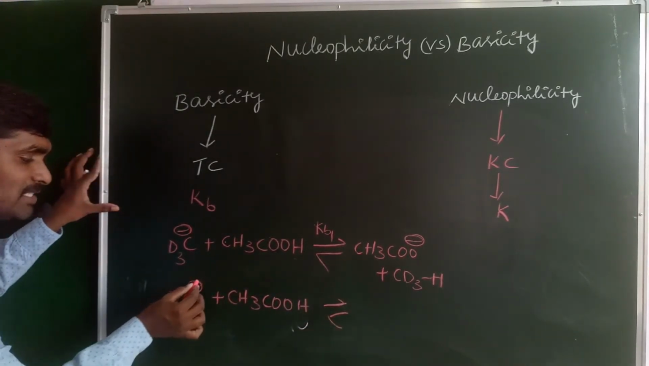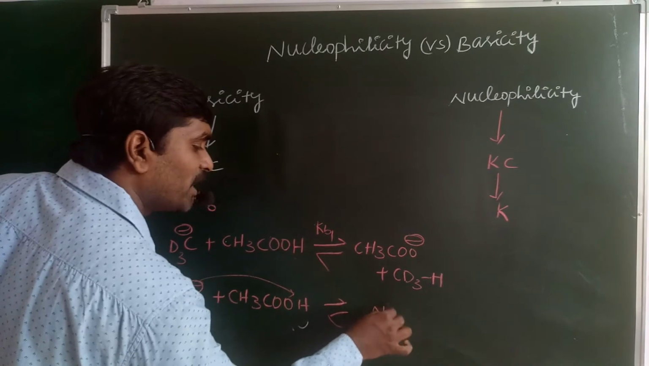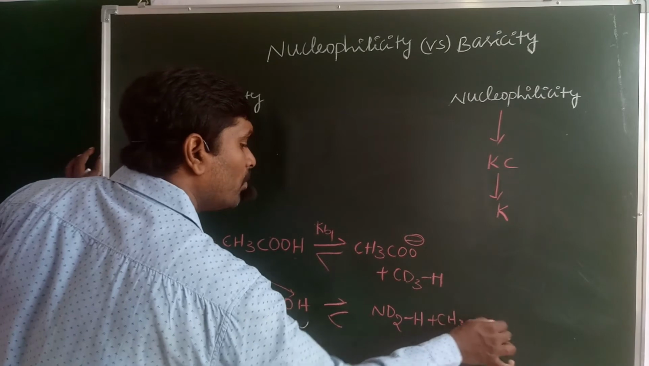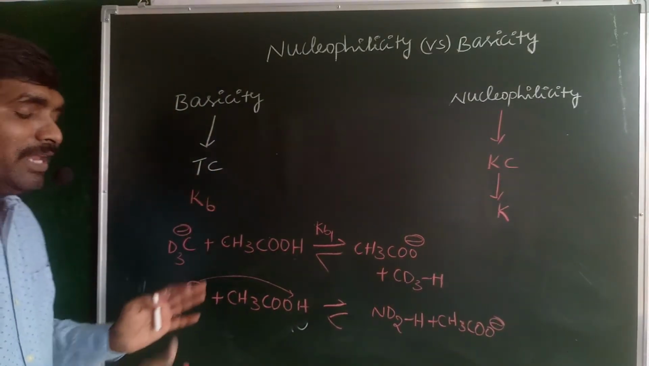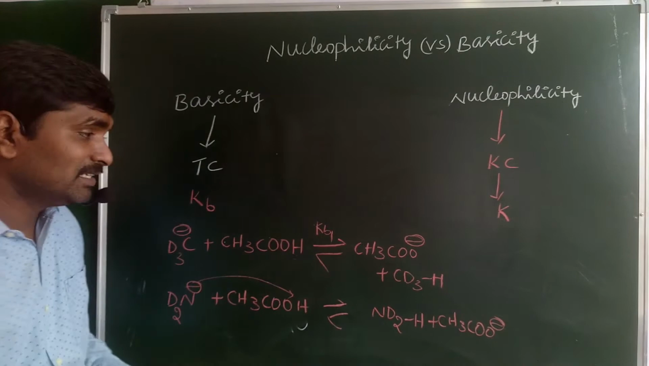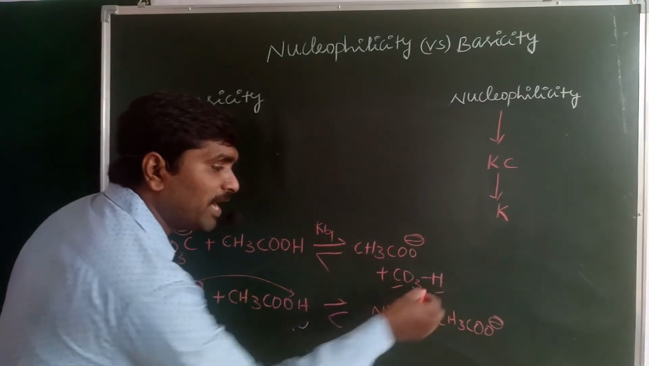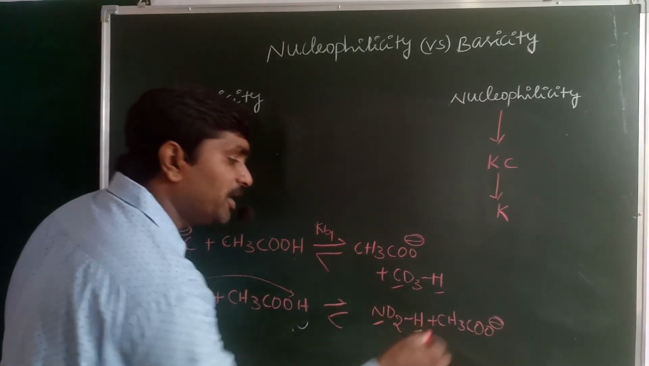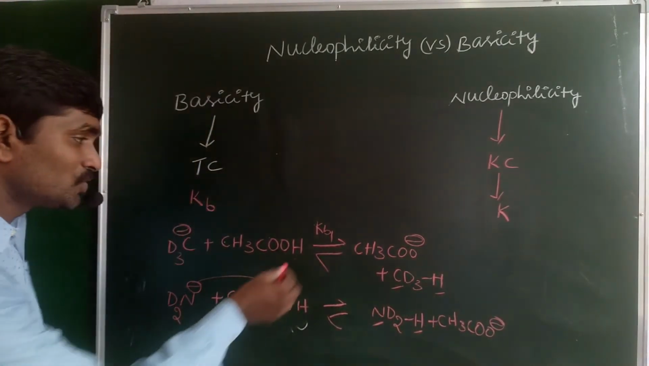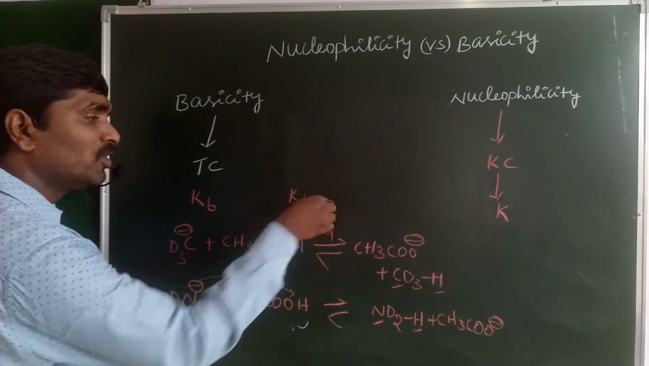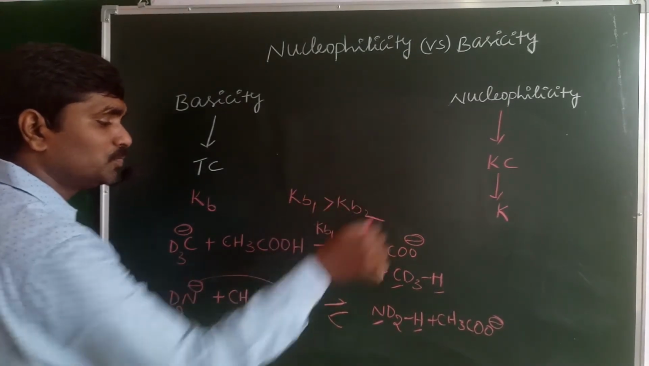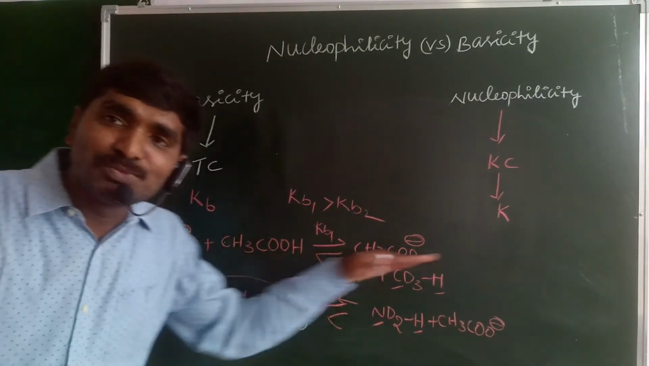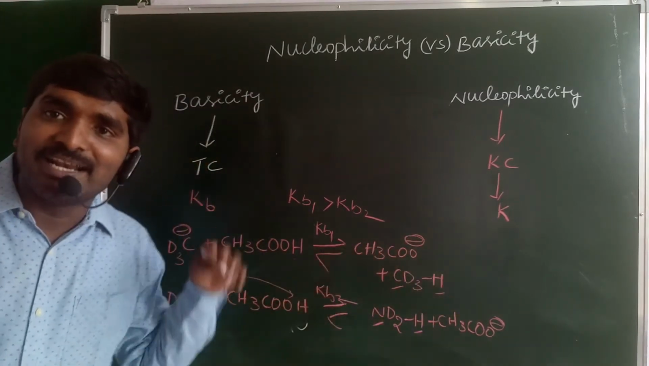When ND2 minus reacts with the same acetic acid, CH3COOH, the same thing happens here. The negatively charged electrons are donated to the H plus ion. It becomes ND2H plus CH3COO minus. Experimentally, the bond strength between carbon and hydrogen is more than the bond strength between nitrogen and hydrogen. Hence this Kb1 is more favorable when compared with Kb2. That means the first reaction is more favorable than the second reaction.